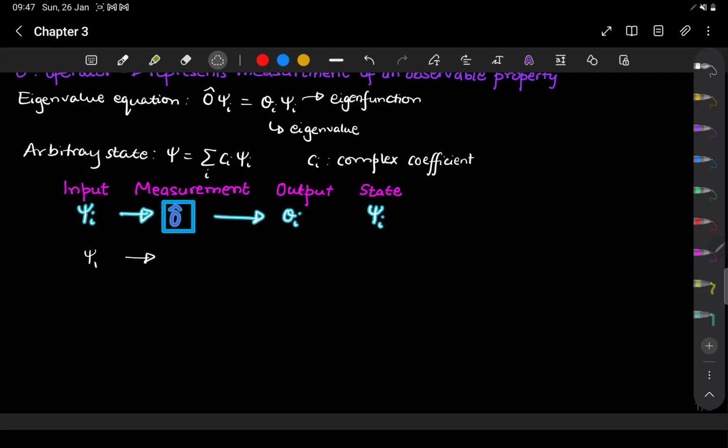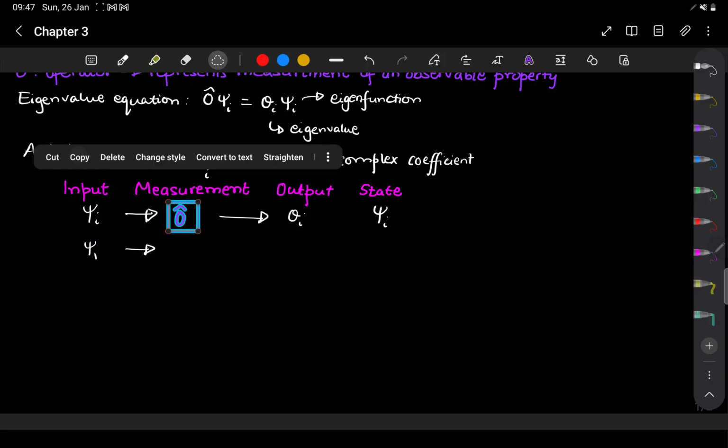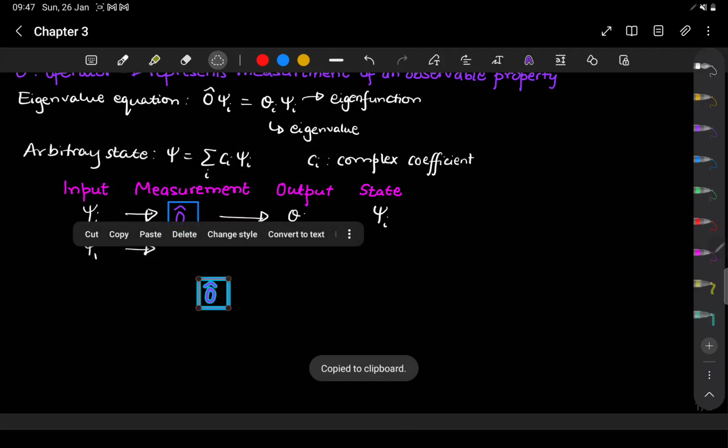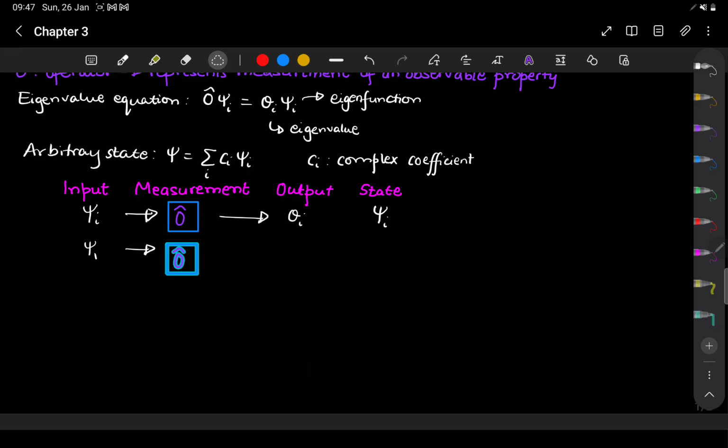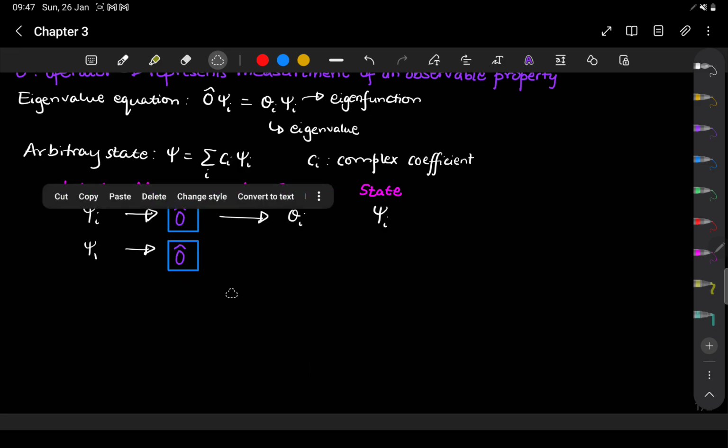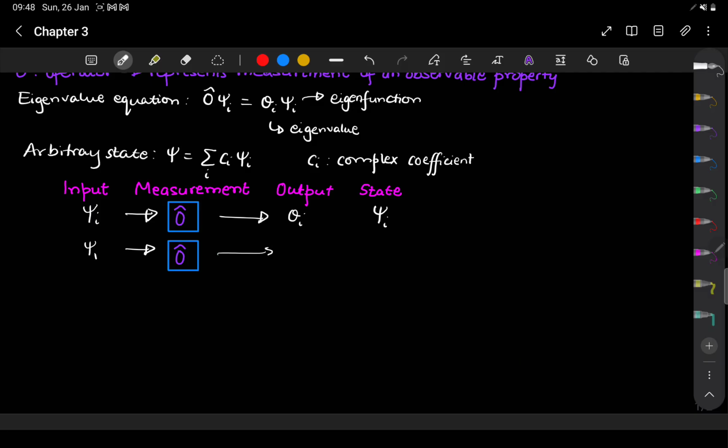I'll just shift everything up so that I get some space below. So if I send in the state, let's say psi 1, into this measurement apparatus of mine, then in this case the output will be O1 and the output state will be psi 1.